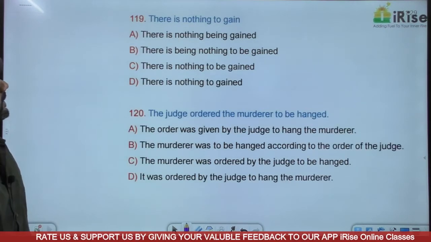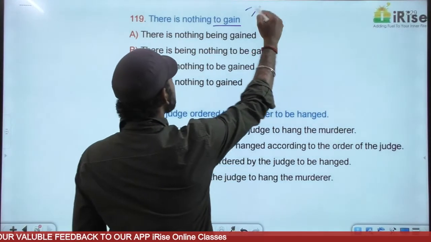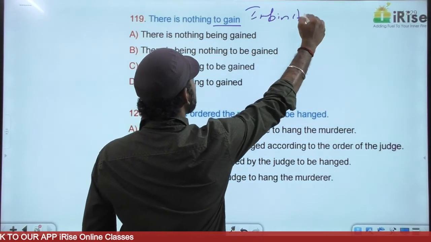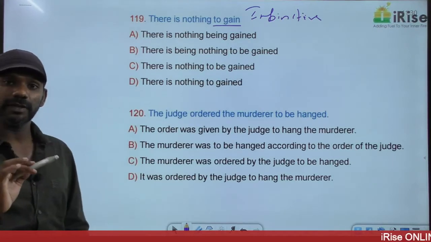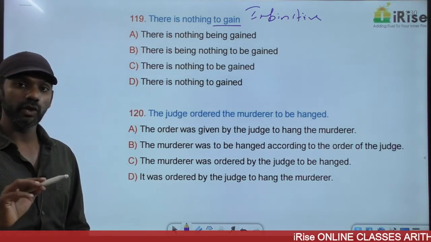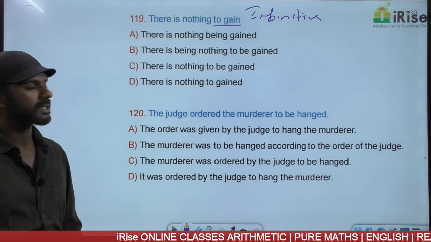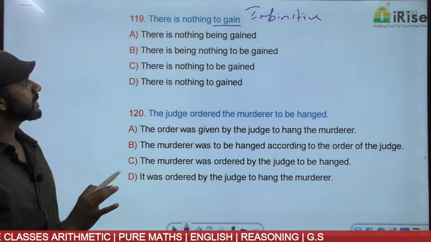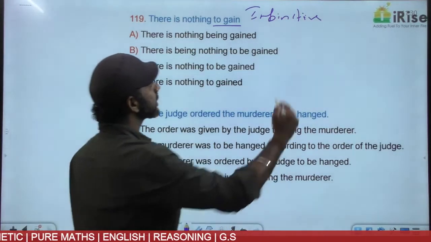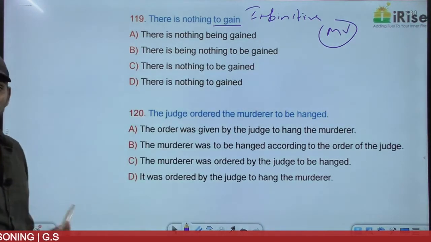The next one. There is nothing to gain. To gain is an infinitive, to plus V1 plural. Nothing is not a verb. Nothing is an indefinite pronoun. No one, nobody, nothing. I gave you the list of indefinite pronouns while discussing subject verb agreement. To gain is an infinitive, and in this sentence, the infinitive is acting as the main verb because there's no other main verb in this sentence.